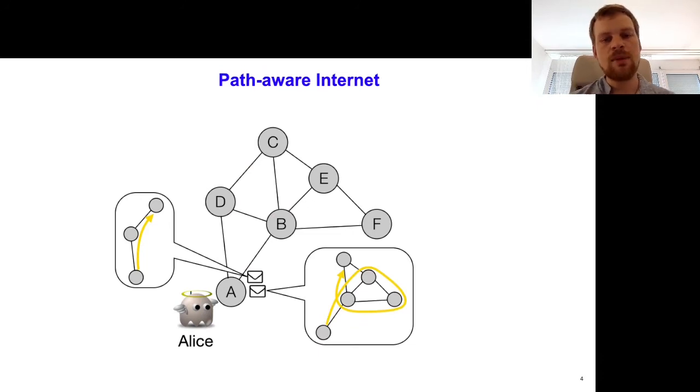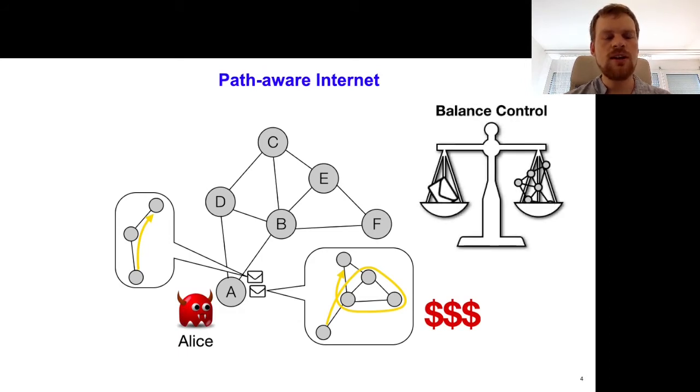But now what if Alice embeds this forwarding path here, which contains a loop? Well, clearly this is not a path that we should allow. And in fact, the only reason why Alice would do so is if she was compromised herself and she would like to incur extra costs on the internet service providers. So there's an issue of control here. We've given control in path-aware internet architectures from the network to the end host. But the flip side is that if the end hosts are malicious, then the network also needs to be protected from those end hosts. And this is exactly what this work focuses on.